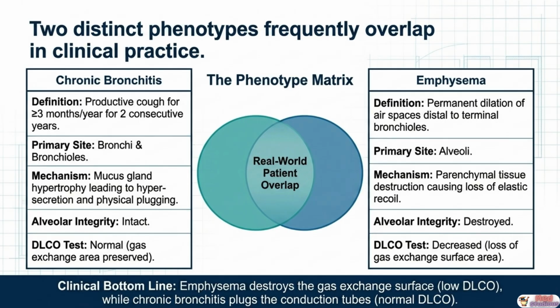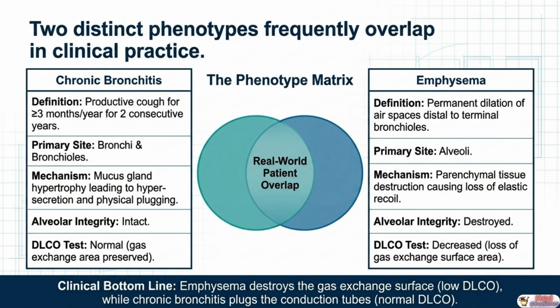The first phenotype is chronic bronchitis. The formal clinical definition is a productive cough occurring for at least 3 months per year for 2 consecutive years. The primary site of damage is the bronchi and bronchioles, the conducting airways. The mechanism is mucus gland hypertrophy. The mucus glands enlarge and hypersecrete, physically plugging the conducting tubes with thick, purulent mucus. Critically, in pure chronic bronchitis, the alveoli remain structurally intact. This is why the DLCO test, the diffusion capacity of carbon monoxide, is normal. Gas exchange surface area is preserved.